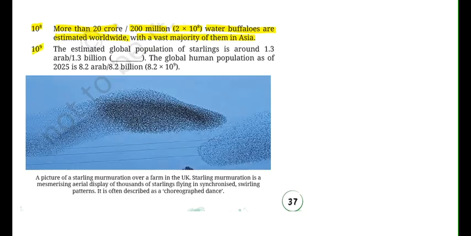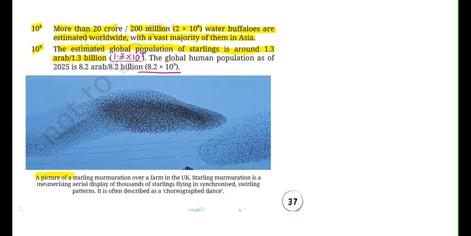Now the 10 to the power of 9. So the estimated global population of starlings is around 1.3 Arab, 1.3 billion. और 1.3 billion को हम कैसे लिख सकते हैं? 1.3 into billions is 10 to the power of 9. The global human population, as of 2025, is 8.2 Arabs or 8.2 billions, which can also be written as 8.2 into 10 to the power of 9.